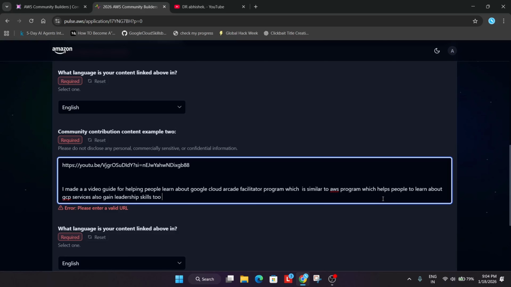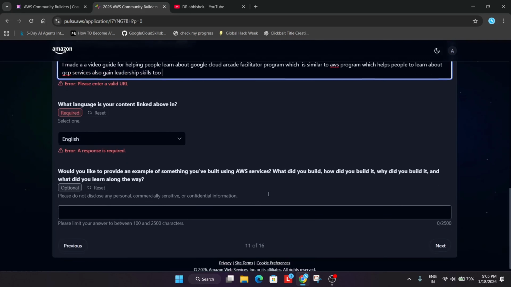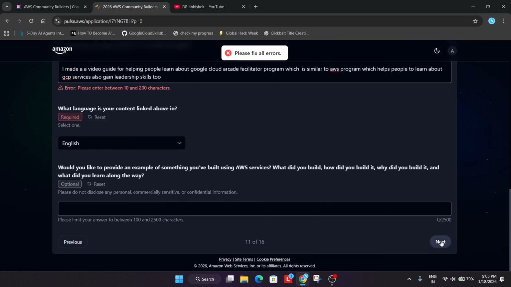Okay, here I explain the people about cloud computing. If you have built any project with the same thing, like you build something with machine learning, or you build something with OpenCV, you can link the projects. How you build the projects, you can make sure and share the LinkedIn post if you have posted over here, or GitHub repo link. Okay, whatever you have made, you have to share over here. And after that, just come to the next section.